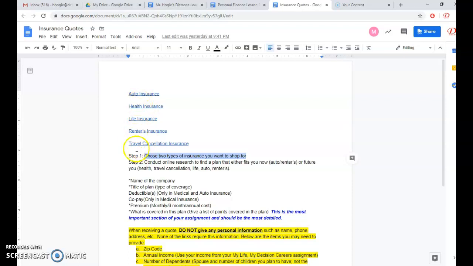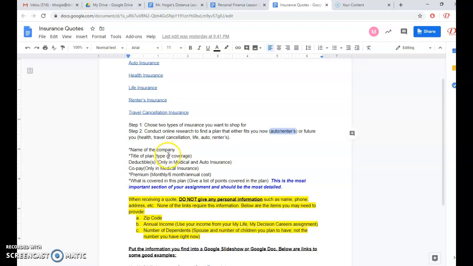You can pick any two of those, and then conduct research online to find a plan that either fits you now, right? The only two that might fit you now would be auto or renters insurance for the most part. Or a plan for your future, so it could be health insurance, travel, life, auto, or renters insurance. It doesn't matter. Anyway, I need the name of the company and the title of the plan. That is going to be in every one of these.